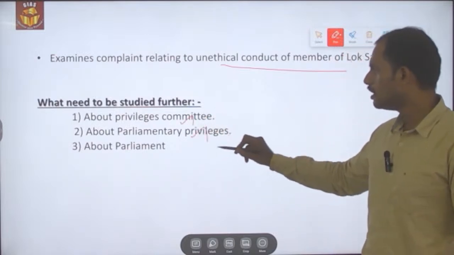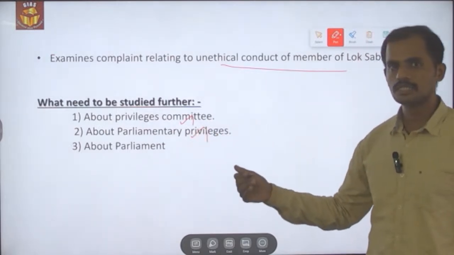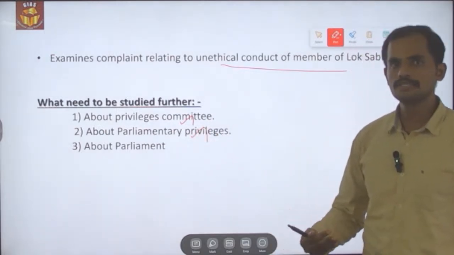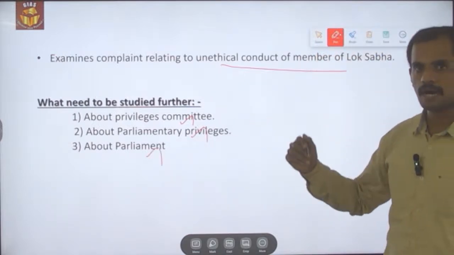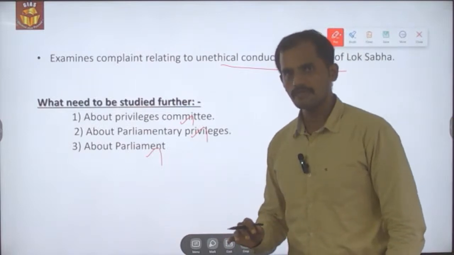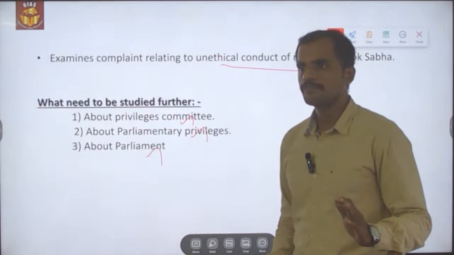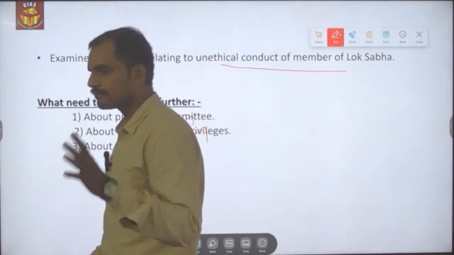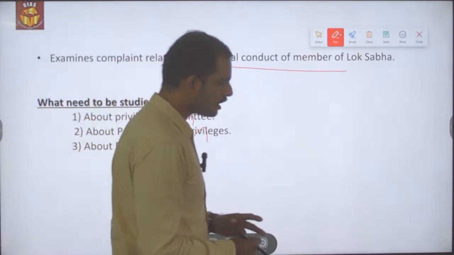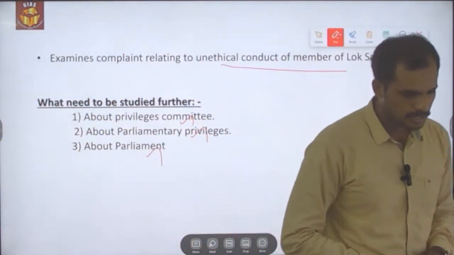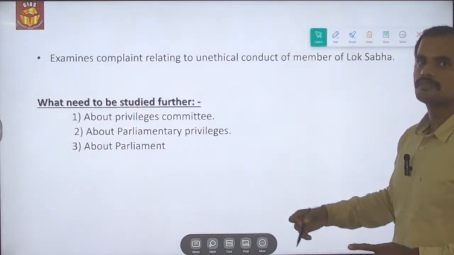Secondly, we should be aware of Article 105, that is parliamentary privileges. What are all the privileges that are available to the MPs or the citizens, and to citizens with respect to the Parliament? And thirdly, we should be aware of the overall function of the Parliament, right from the election of the members to the other aspects of the functioning of the Parliament. So these are all the things which we need to be aware of. And with this, we have reached the end of this topic.